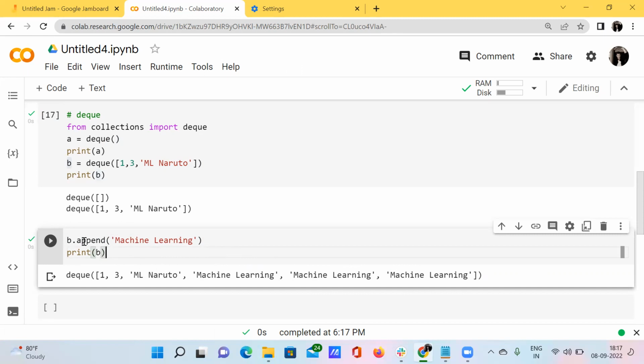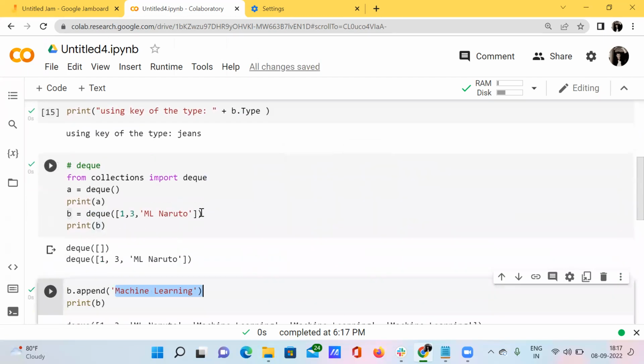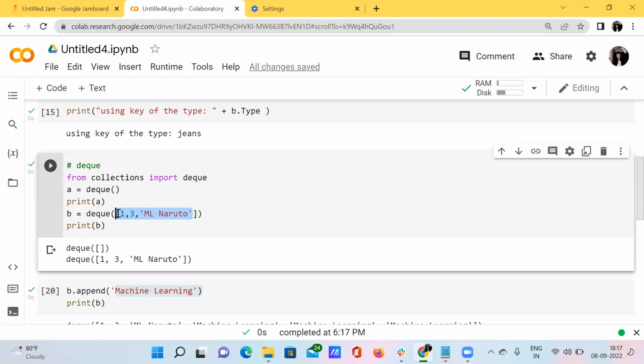This is nothing but the append function. We are appending this element to the existing list of 1, 3, ML Naruto, so we are adding this machine learning string to this existing list.